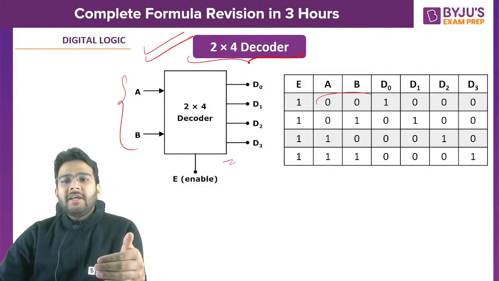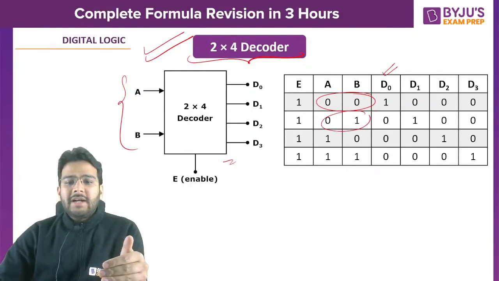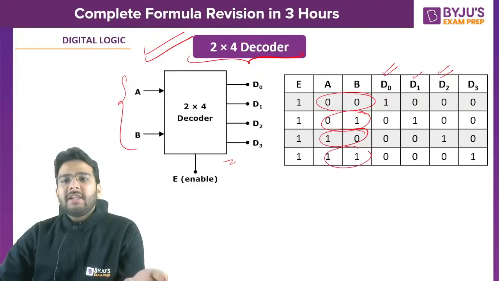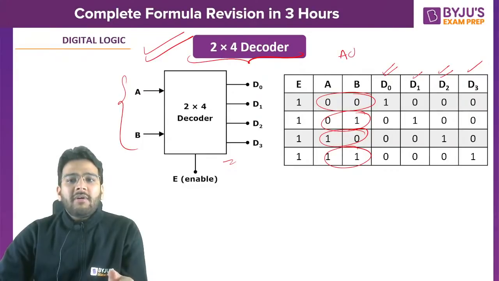If we are selecting 0 0, I will be getting D0 as 1. If I select 0 1, I will be getting D1 as 1. If I select 1 0, I will be getting D2 as 1. If I select 1 1, I will be getting D3 as 1. This I'm talking about active high decoder.